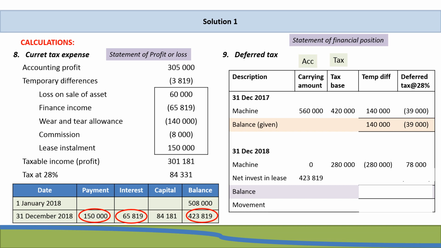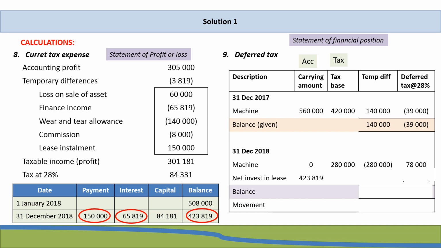The tax base for tax purposes is going to, remember, we are now dealing with an asset. We are dealing with a net investment in the lease, which is an asset for the lessor, which means the tax base is amounts that are deductible in future. Now, of that 423,819, is any of that deductible in future? No, unfortunately not.